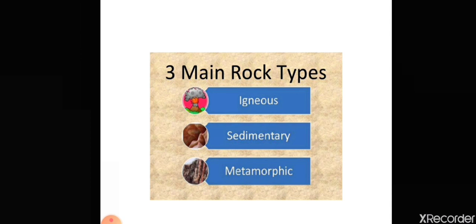Second types of rocks are sedimentary rocks and they are formed by the sediments which are deposited on the floors of rivers, oceans, lakes, etc. And the last type of rocks is metamorphic rocks. They are formed when igneous rocks and sedimentary rocks change their original character and appearance when they are subjected to great heat and pressure. So, this is the summary of what we had already studied in the previous video.